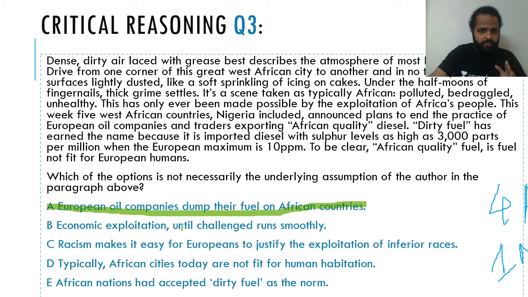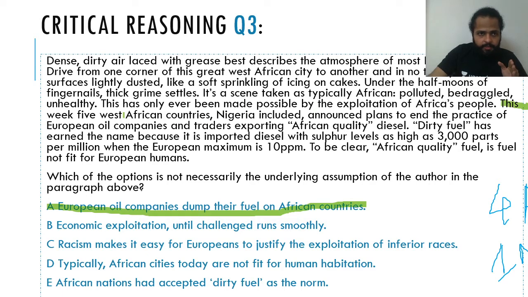Economic exploitation until challenged runs smoothly. Suraj says option D. Okay, let's look at it. Guys, economic exploitation until challenged runs smoothly can be one of the assumptions. Why? Because of this part.